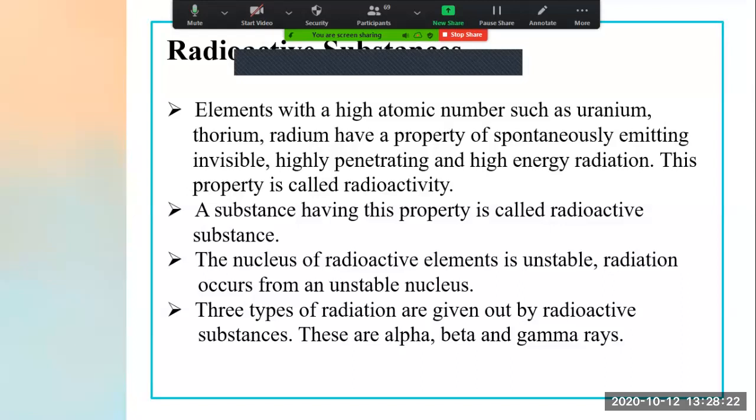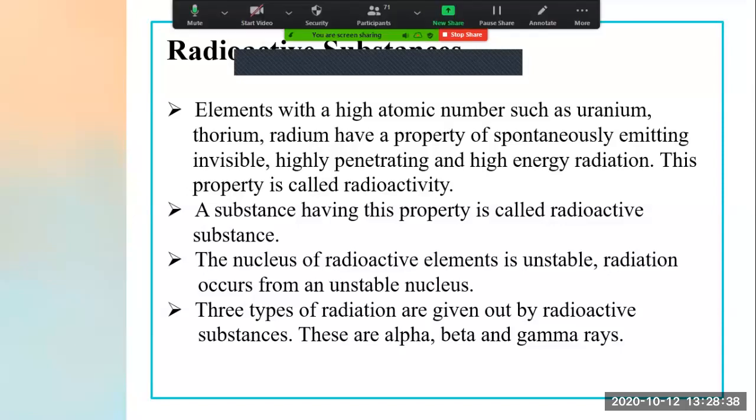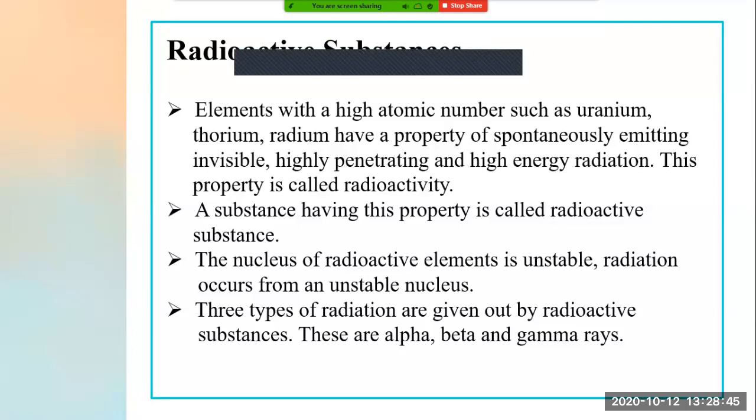Now third point, nucleus of radioactive substances. Nucleus of radioactive element is unstable. Radiations occur from an unstable nuclei. Now see, this is a very important point. The nucleus of radioactive elements is unstable. Unstable means what? It is not stable. But what is unstable here in the nucleus?